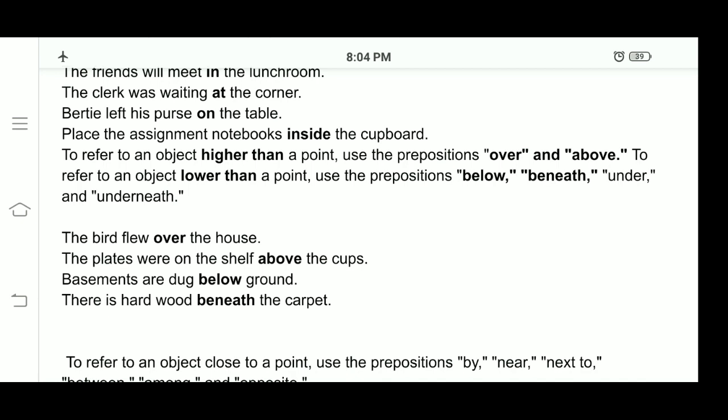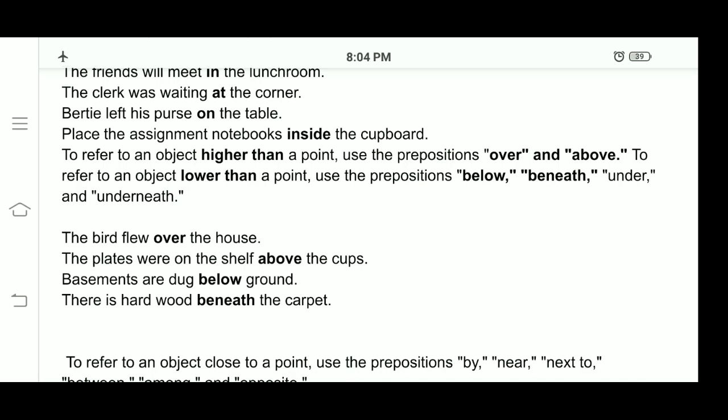The plates were on the shelf above the cups. The plates were on the shelf. On is also a preposition here. The plates were on the shelf and above the cups. Okay.